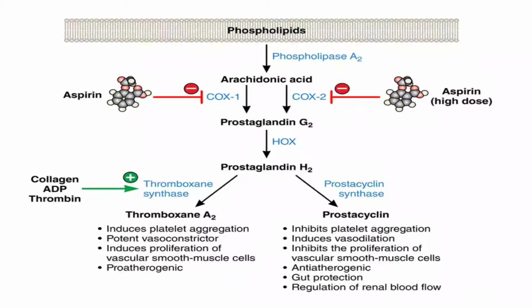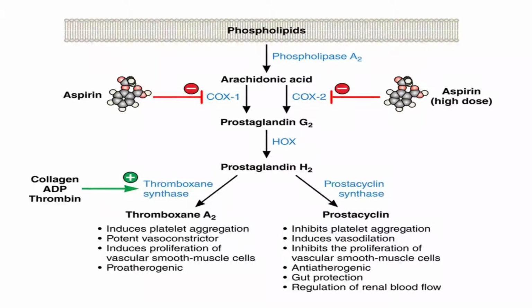Here I have represented the flowchart of the mechanism of action. Whenever an injury happens, the tissue damage liberates the phospholipids. Once the phospholipids are exposed, that releases arachidonic acid. From arachidonic acid, by activation of cyclooxygenase enzymes, it further releases a substance called prostaglandin G2. Then further it releases prostaglandin H2. From prostaglandin H2, two substances are released.